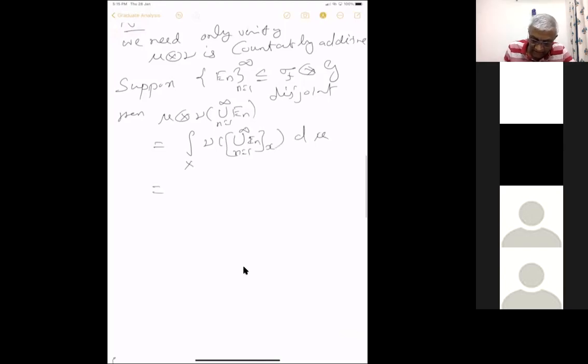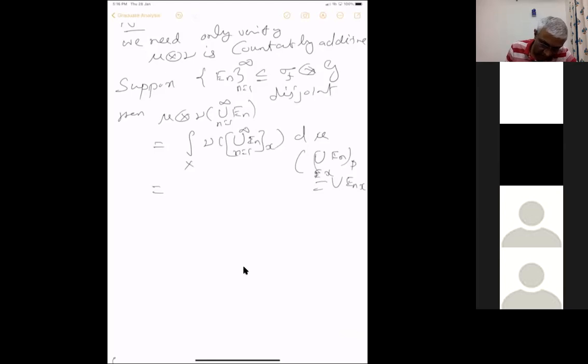But then notice that the X section of union En equals the union of En X. This is just clear because this is all those Y in the union En, I mean, all those Y such that XY is in union En, and that is all. XY is in union En, so that means it will be in one of those En, so that Y is in EnX. So this is contained in that. You can easily see that these things are true. Okay, this is an exercise, verified.